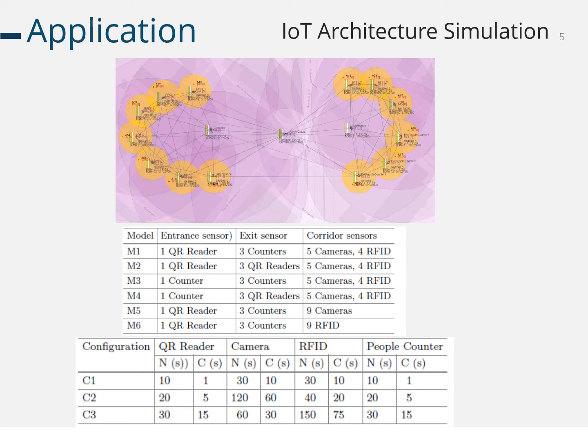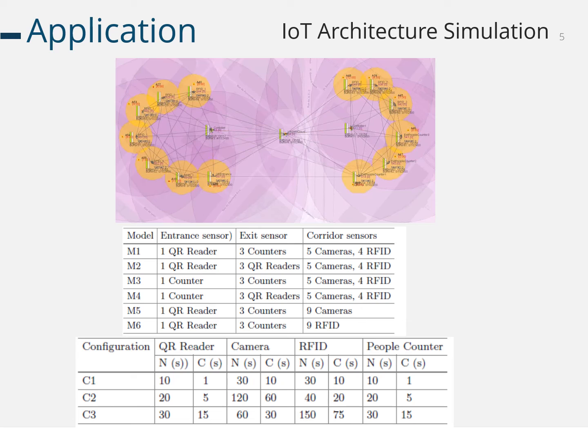As you see in this step, we modeled the IoT architecture of the Uffizi case using the CAPS modeling framework and simulated those models with the CAPS Carbon simulator. The simulation considers 6 different architectural models, as you see in the first table, along with 3 configurations.